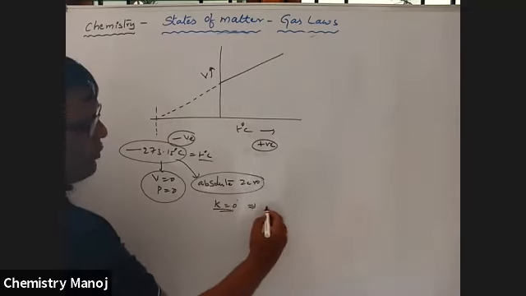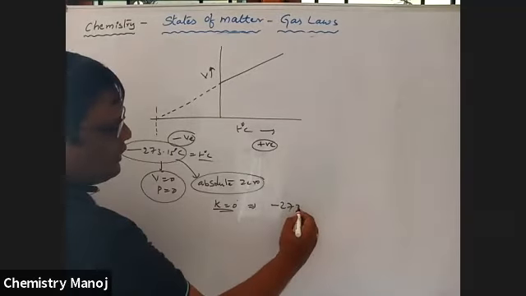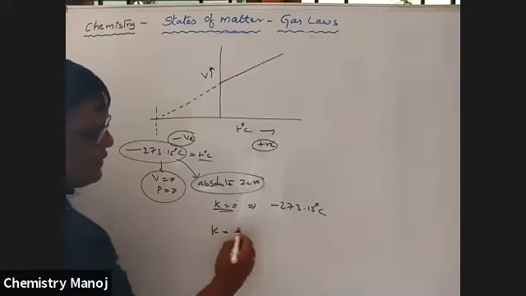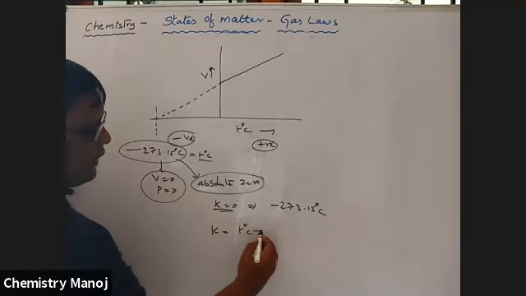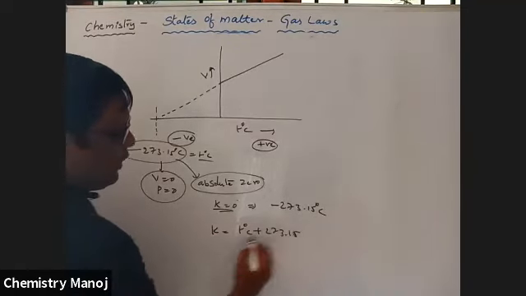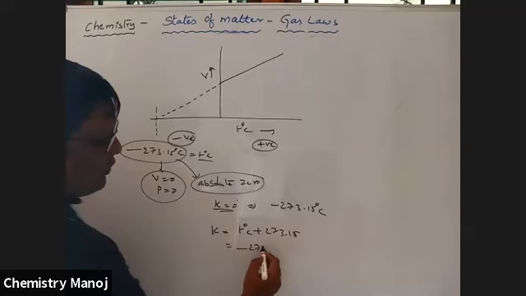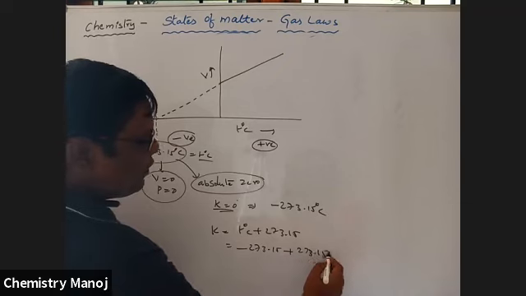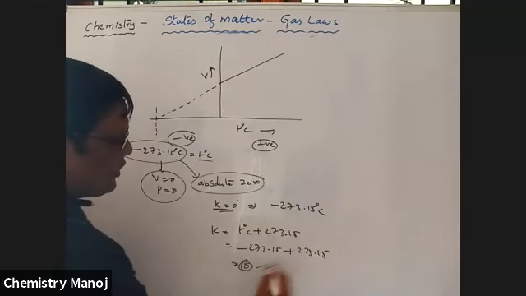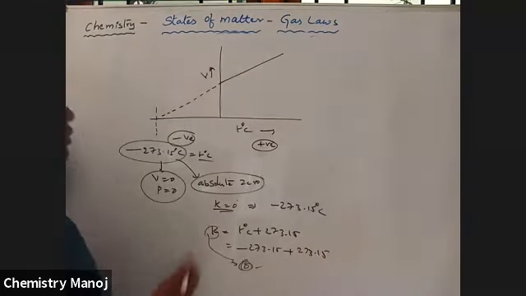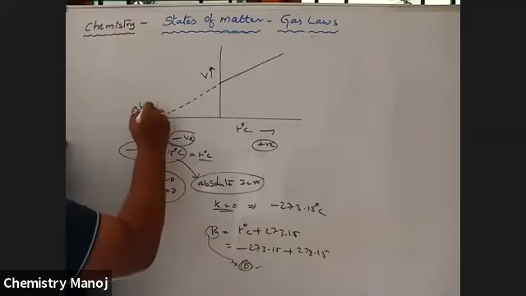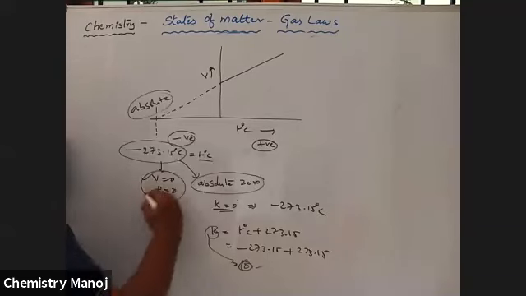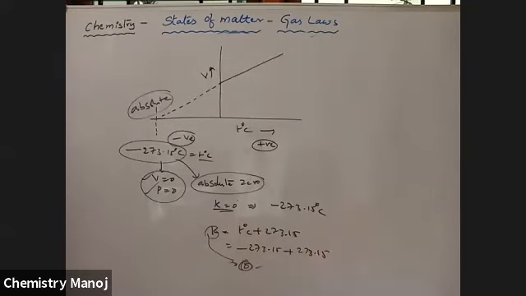Kelvin scale value 0 means minus 273.15 degrees centigrade, because Kelvin is equal to degree centigrade plus 273.15. That is minus 273.15 plus 273.15, which is equal to 0. This is the temperature where the Kelvin scale value becomes 0, which is called absolute 0. At absolute 0, the volume of gas and the pressure of the gas both become 0.